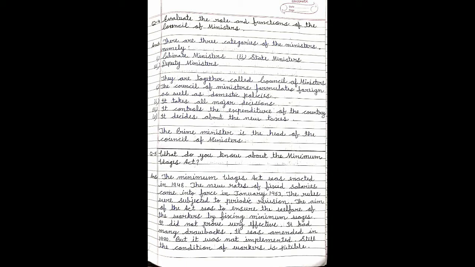Now the question number 5, what do you know about the Minimum Wages Act? So the Minimum Wages Act was enacted in 1948. The new rates of fixed salaries came into force in January 1953. The rules were subjected to periodic revision. The aim of the act was to ensure the welfare of the workers by fixing minimum wages. It did not prove very effective. Why? It had many drawbacks.